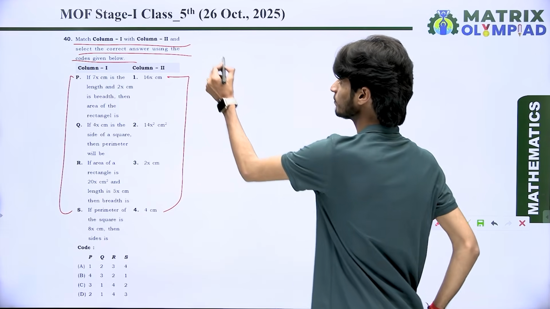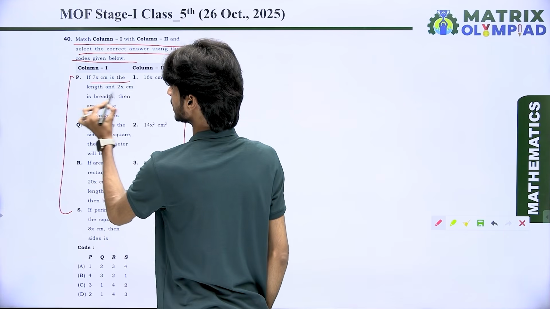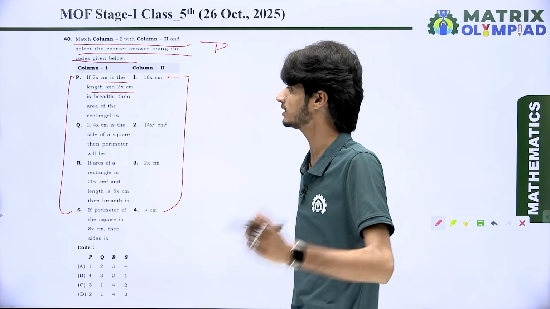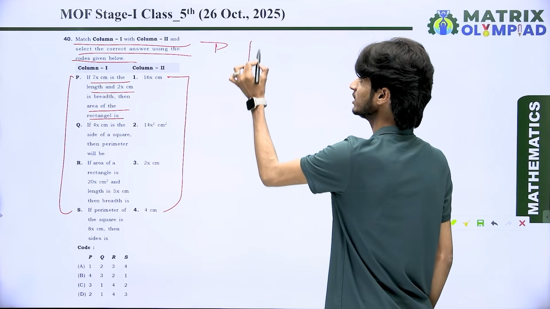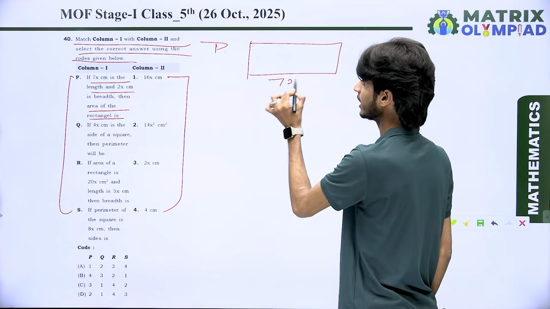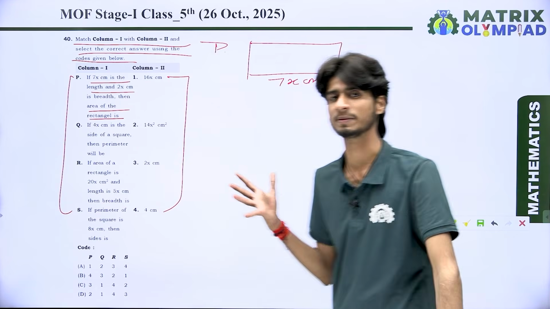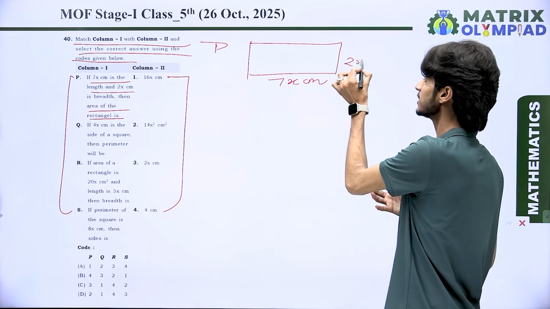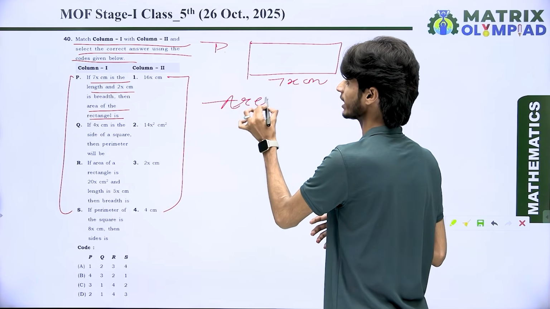So look at the point P. What does it say? It says if 7x centimeter is the length and 2x centimeter is the breadth, then the area of the rectangle is. It means in point P we have a rectangle whose length is 7x centimeter and the breadth is 2x centimeter. And we want to find the area of the rectangle.